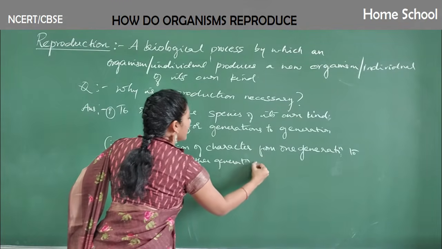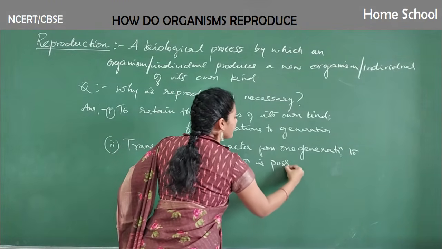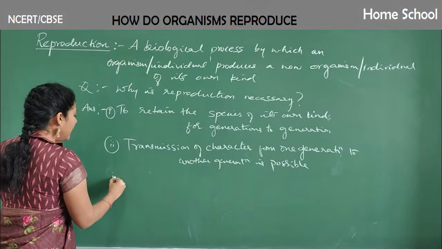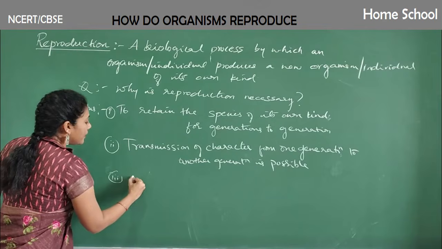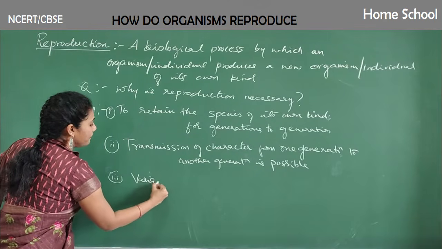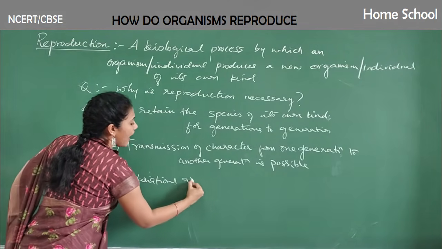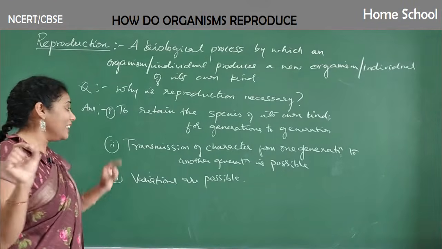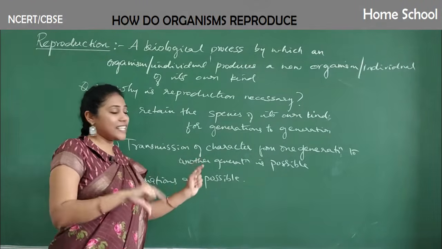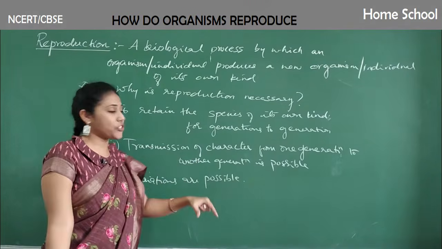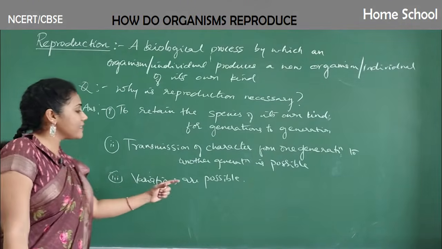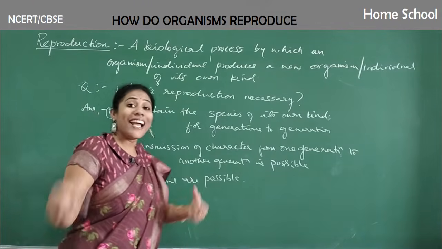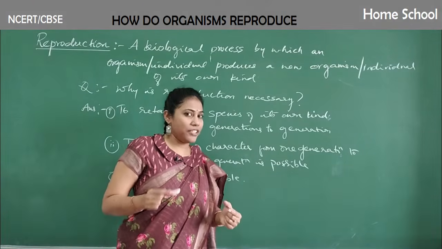If reproduction was not there, this wouldn't have been possible. And the third one is variations are possible. Now let us learn how transmission of characters takes place, how variations are created, what is the use of variation, and what you mean by variation.